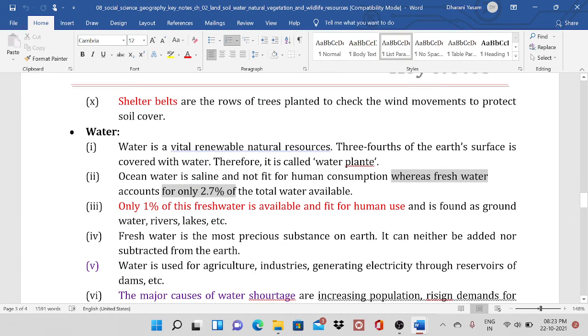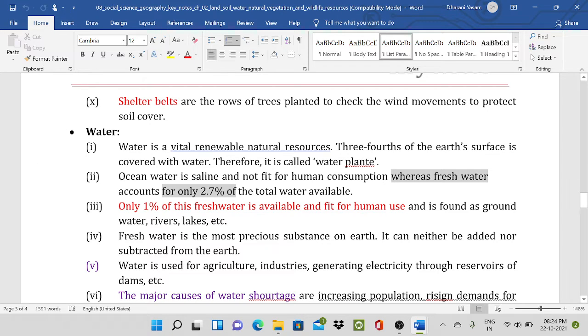Shelter belts are rows of trees planted to check wind movements and protect the soil cover. We mainly build shelter belts in the desert to protect the sand. So build the shelter belts, or otherwise the sand will be transported by the winds to the fertile land of the Gangetic plains.